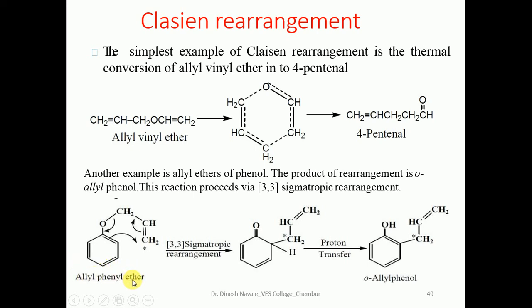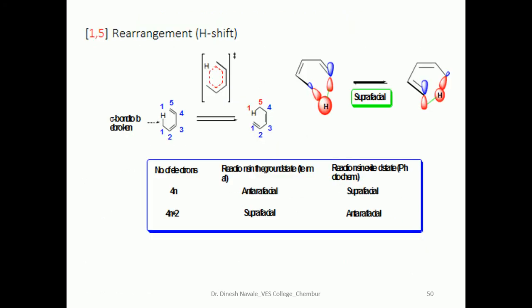Allyl phenyl ether by 3,3 sigmatropic rearrangement will be converted into the ortho-allyl phenol with proton transfer. So it is a 1,5 hydrogen shift. This is an orbital picture diagram for the 1,5 hydrogen shift.